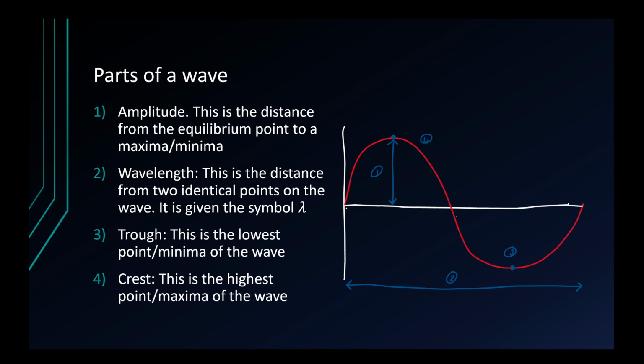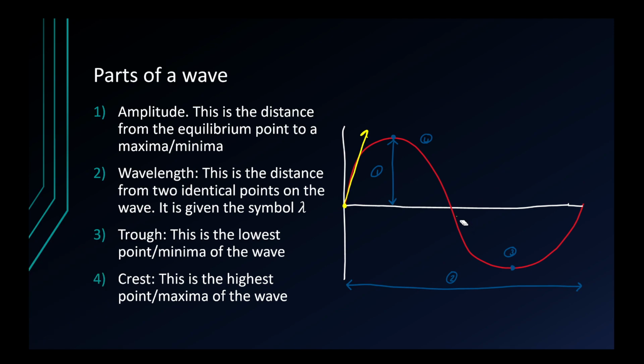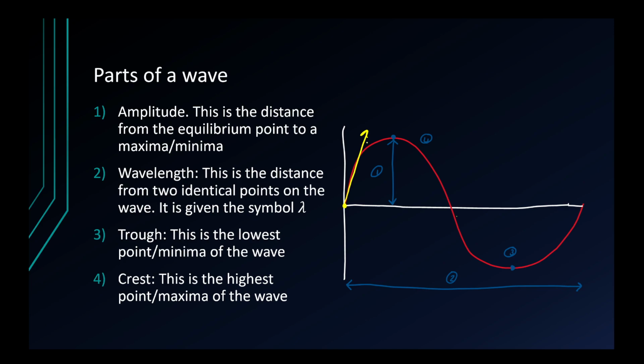So, in fact, what I mean by two identical points is that it wouldn't be the distance from, say, the origin to another point where it crosses the axis. The reason for that is that the derivative, or the slope of a tangent to that point, also has to be the same. So we can see here, if I just draw, you can see a tangent to that point is going up. So that's going to be our first tangent.